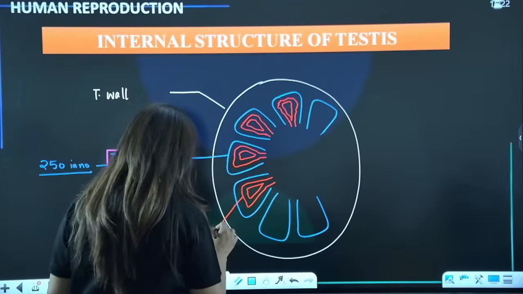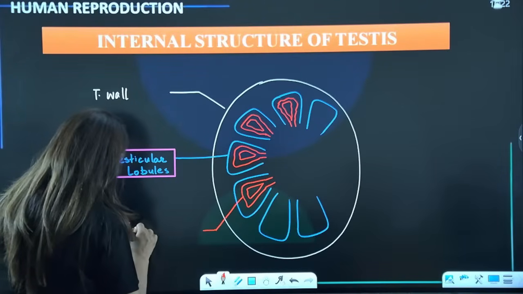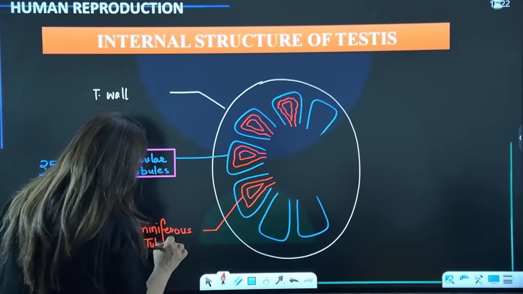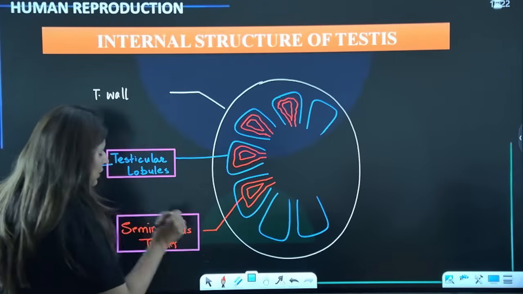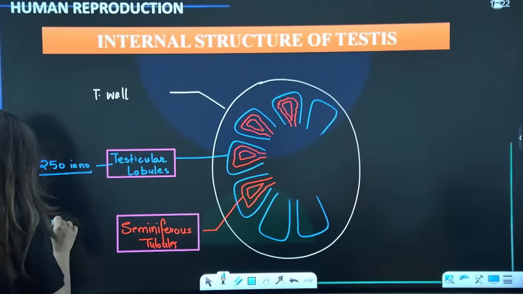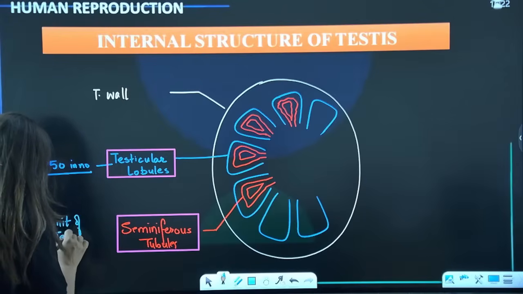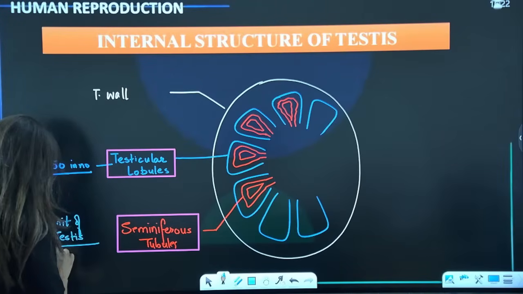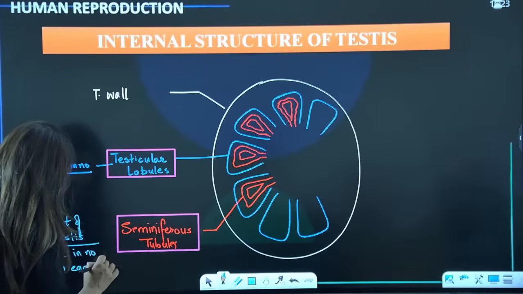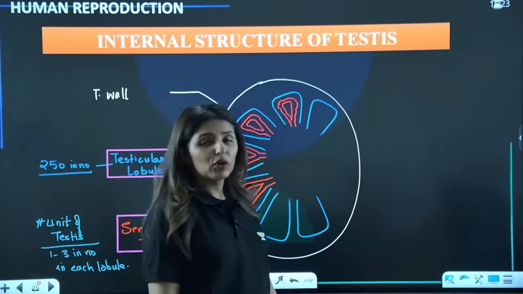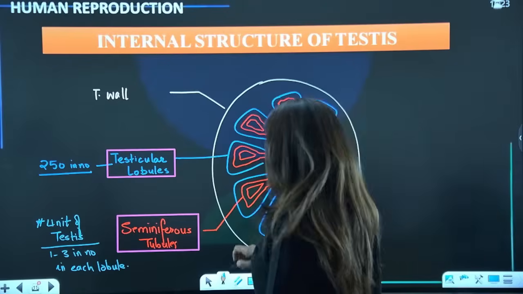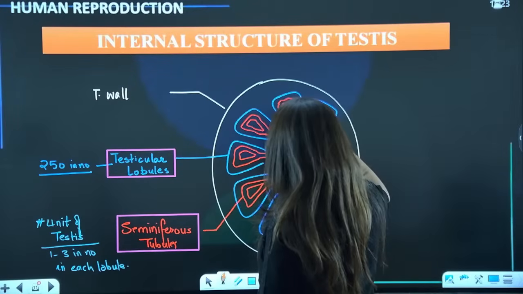Is that clear? I'm just drawing one. There will be 2 to 3. So these are seminiferous tubules, and these tubules are the unit of testes. We call them the unit of testes. Why unit? Because this is the location where actually sperm production takes place. And how many? 1 to 3 in number in each lobule. So that means in total one testis will have roughly 250 to 750 seminiferous tubules. Yes or no?